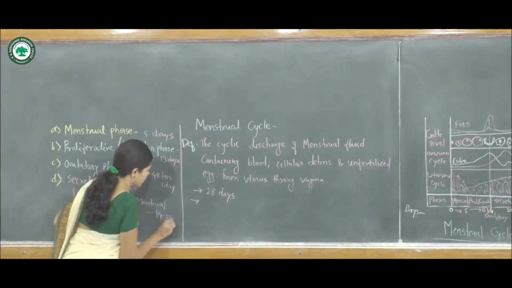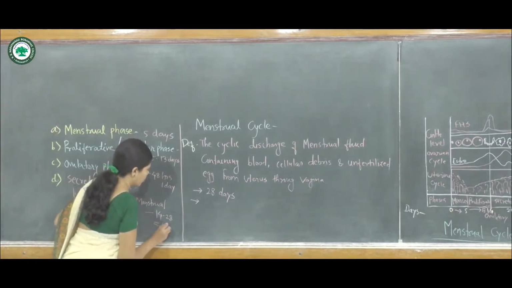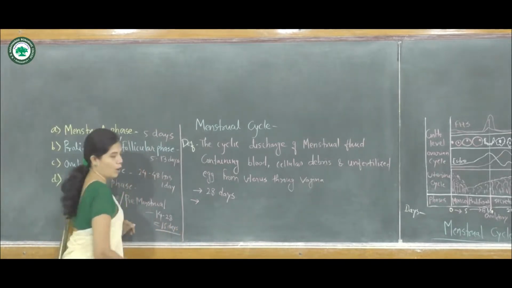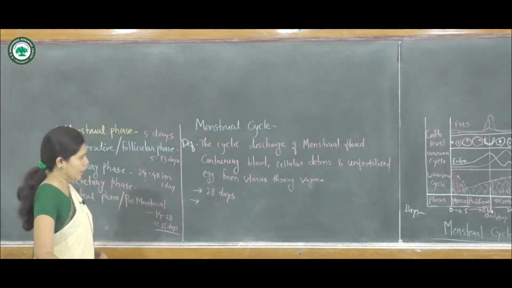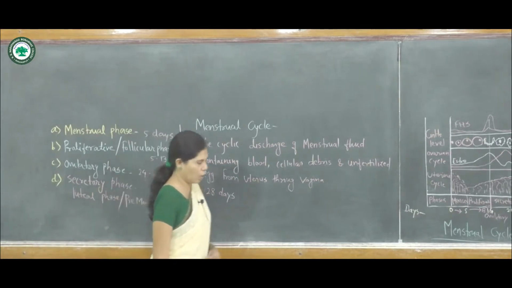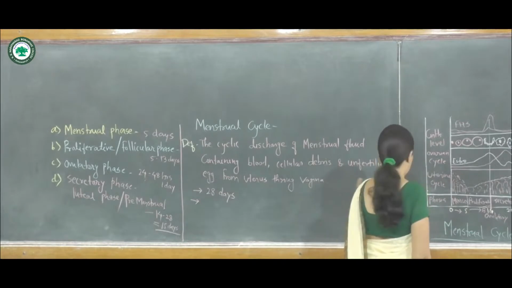28 days, which means a total of 14 days is the duration of the secretory phase or luteal phase, in which, after the ovulation, a process is carried out.